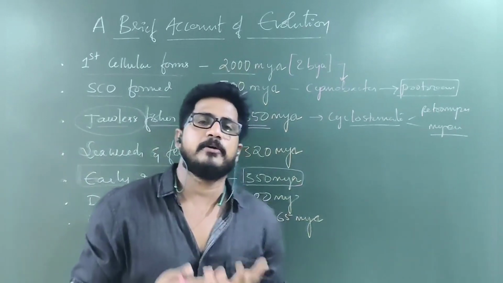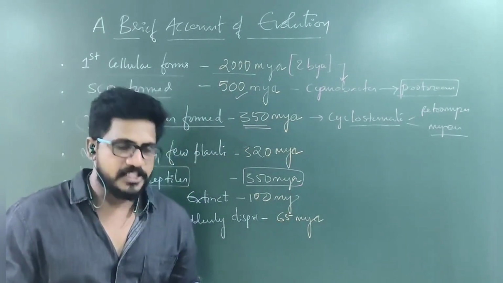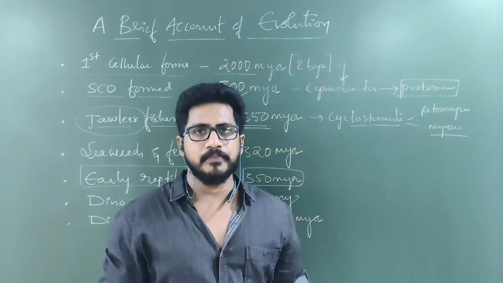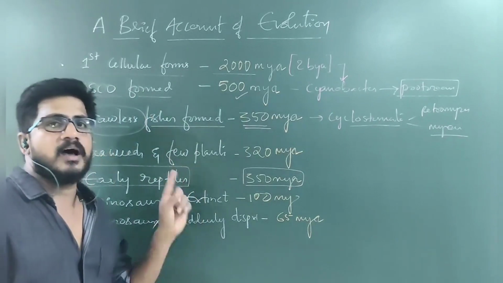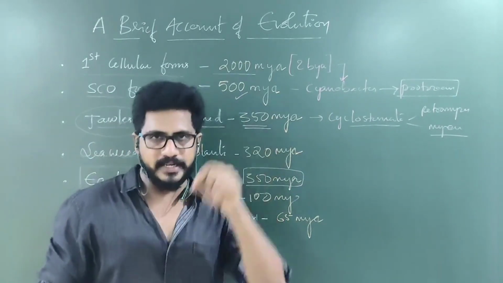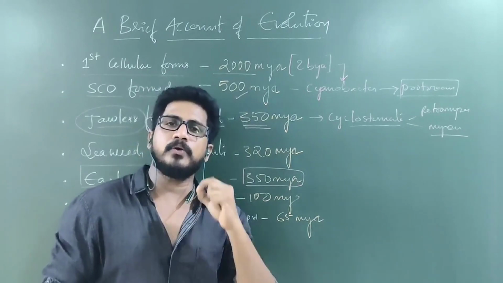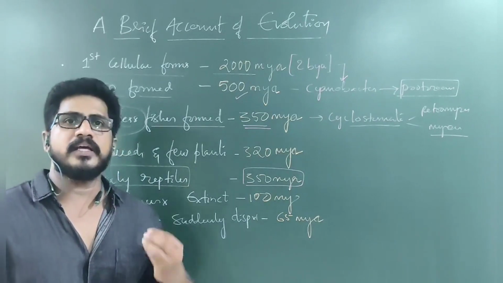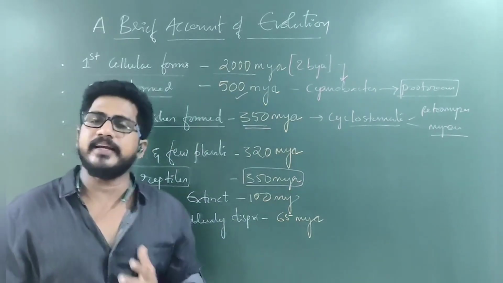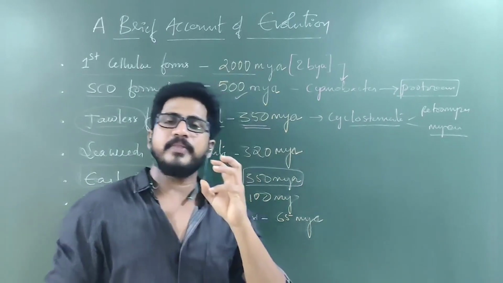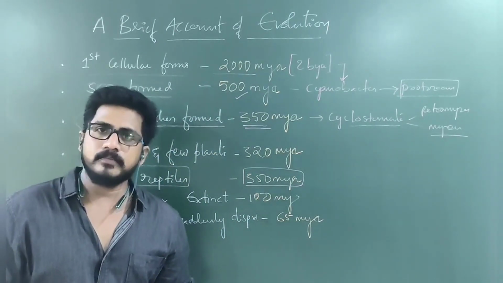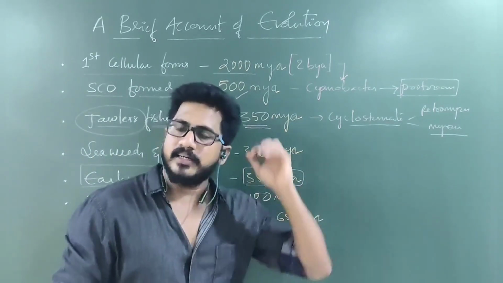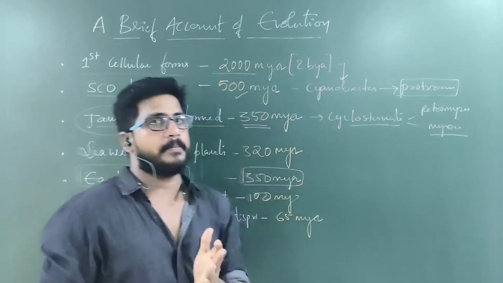Amphibians survived only a little time on land. Later, again, for hatching or reproduction, they go to water. That is why amphibians are not successful terrestrial vertebrates. But reptiles are the first successful terrestrial vertebrates. The reason is they were able to give birth on land. Even some reptiles that belong to water lay eggs without any disturbance. Calcareous eggs, nothing but shelled eggs, protect the development of the organism inside the shell on land. That is why the successful terrestrial vertebrates are reptiles.